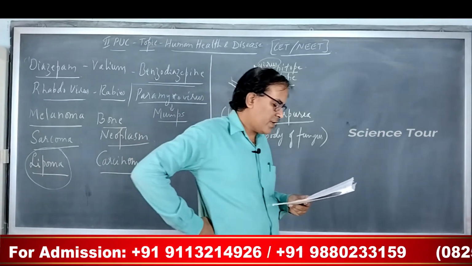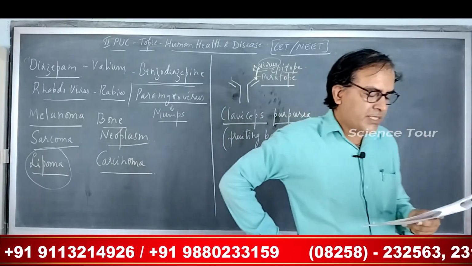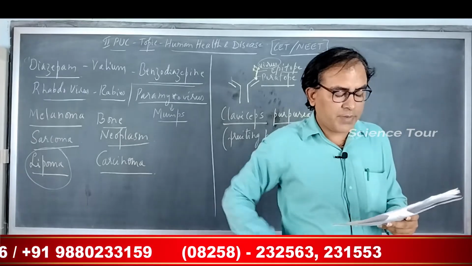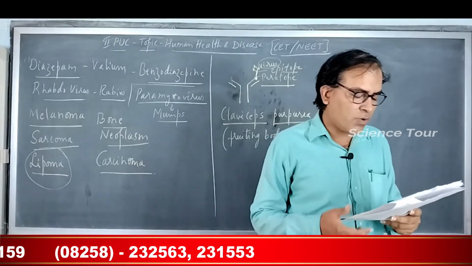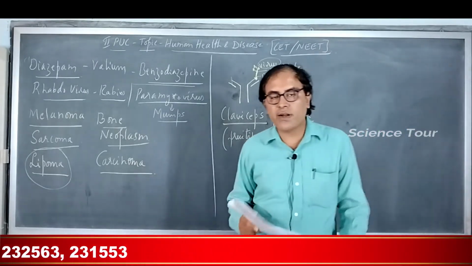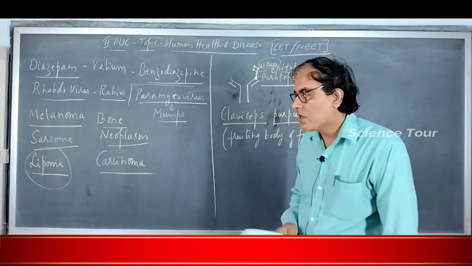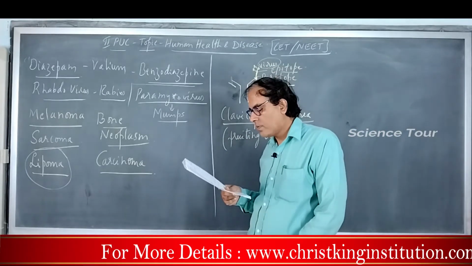Next, number 71. Which of the following organizations is mainly related with AIDS? That is NACO, the National AIDS Control Organization. That is called NACO.